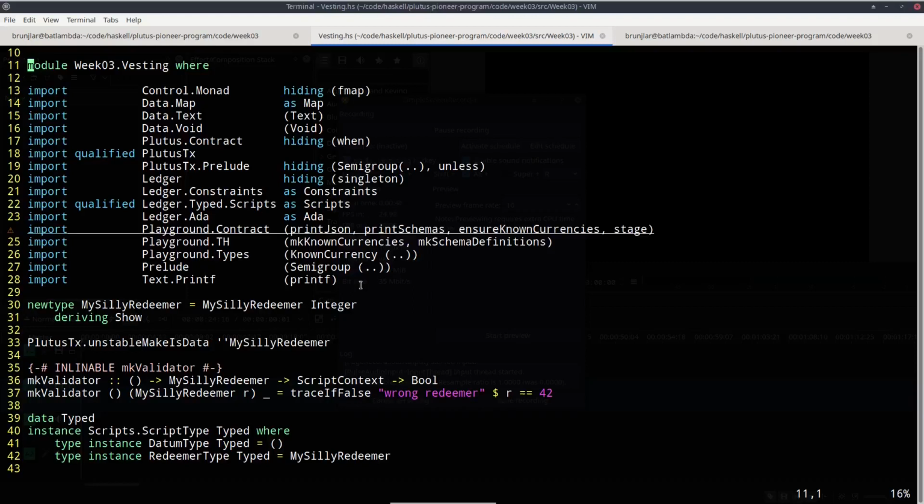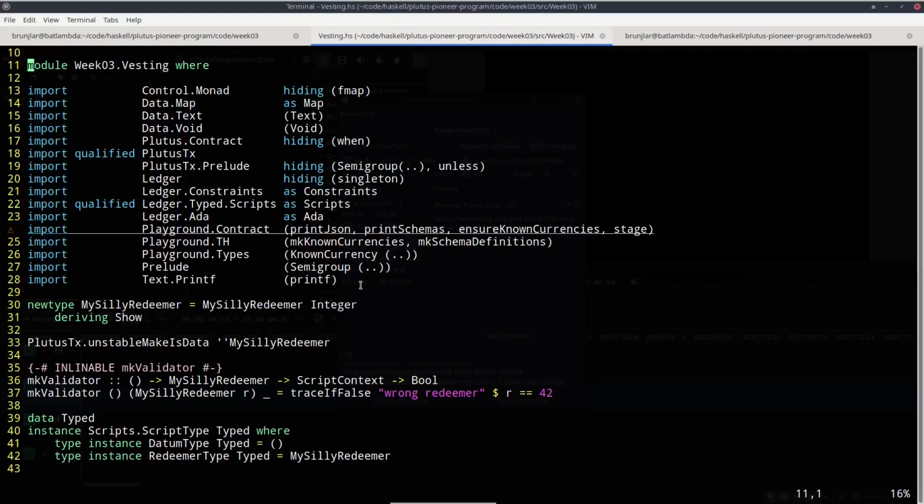So I copied the isData contract into a new module that I called vesting. And as our first example of a validator that actually uses the context, I want to try to implement this vesting idea. So you put money into a script and only the dedicated person can retrieve it, but only once a certain deadline has been reached.